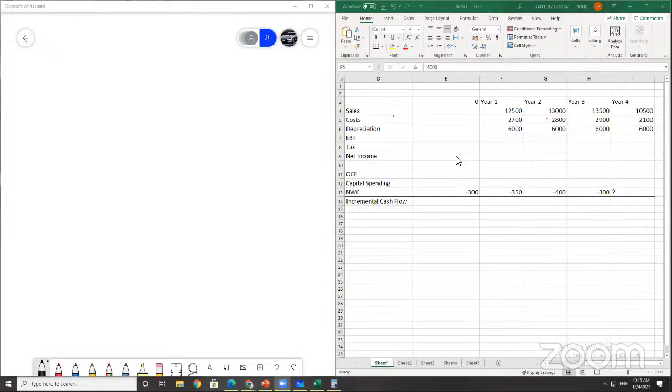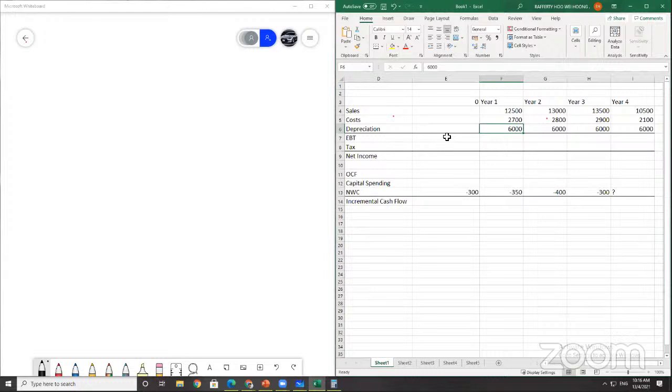All right, come back to the class. There has been a lot of interruption for the past 15 minutes, all from students. So let's go back to here. Question A: compute the incremental net income of the investment for each year. So the first thing you need to do is find the net income for all of these years. B: compute the incremental cash flow of the investment for each year.